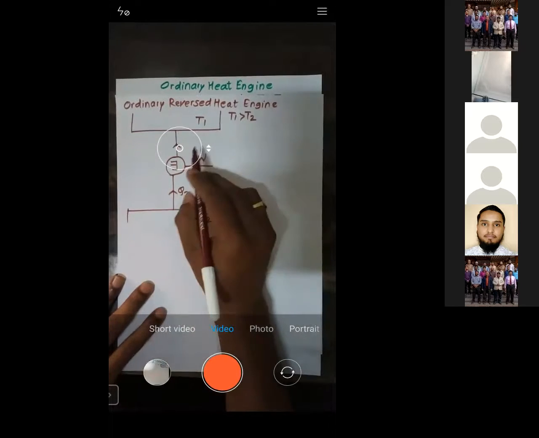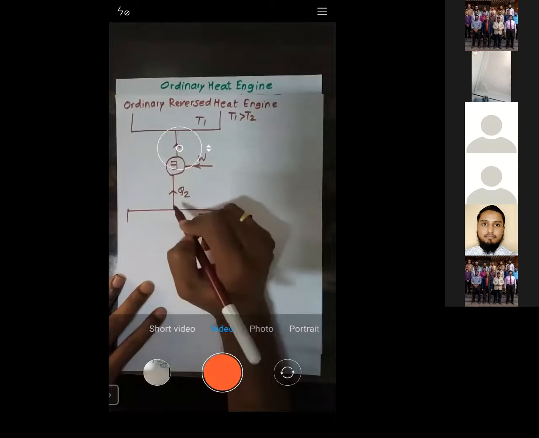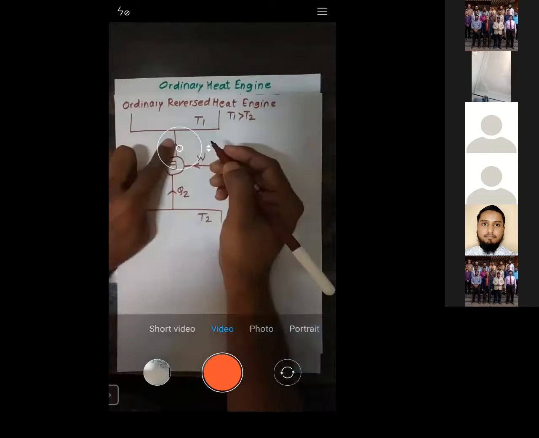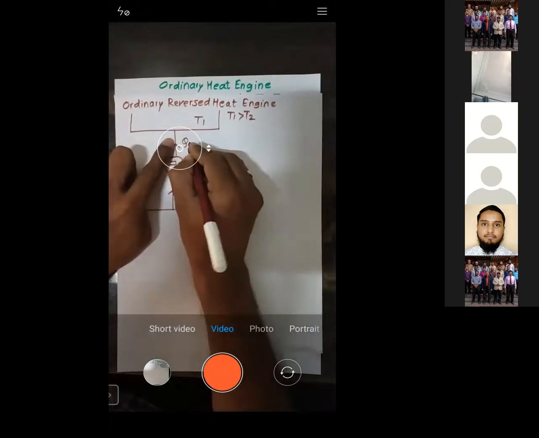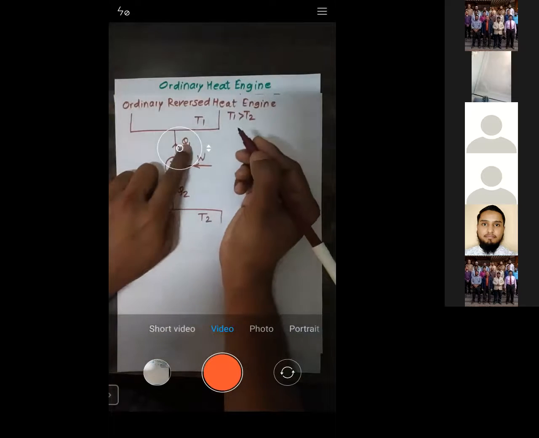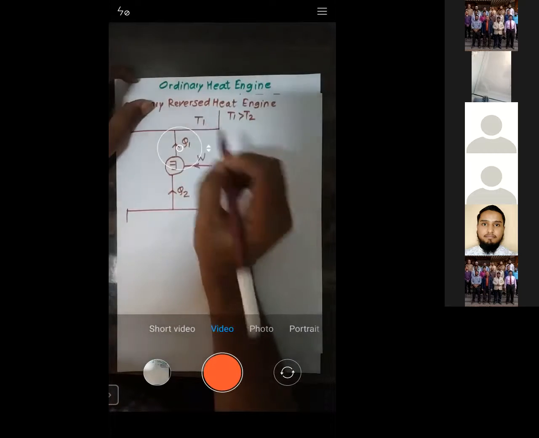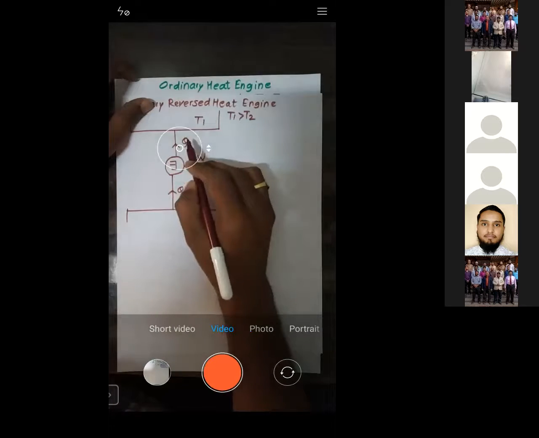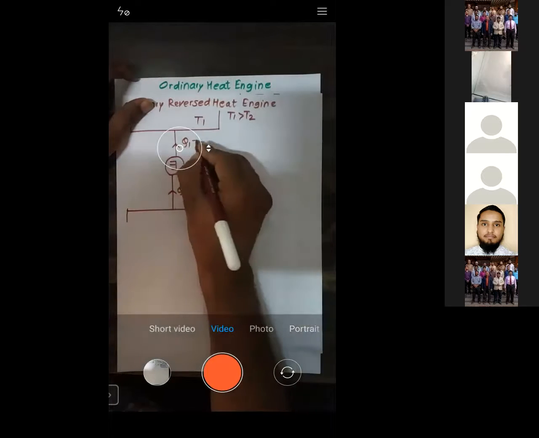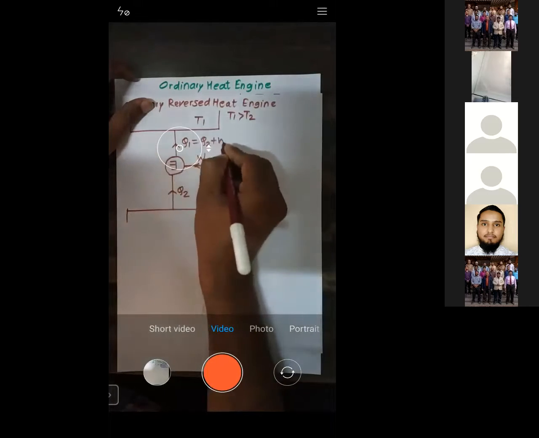So when you supply W, this reverse heat engine will extract Q2, and as a result, it will reject Q1 amount of heat to the reservoir which is at temperature T1. So how to calculate Q1? It's the addition of Q2 plus W, right?